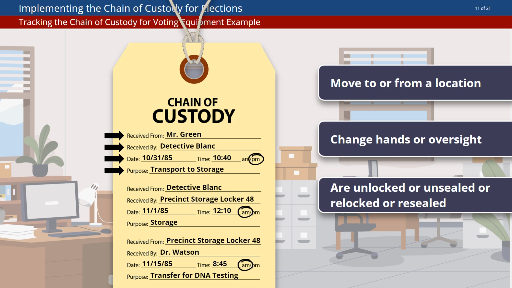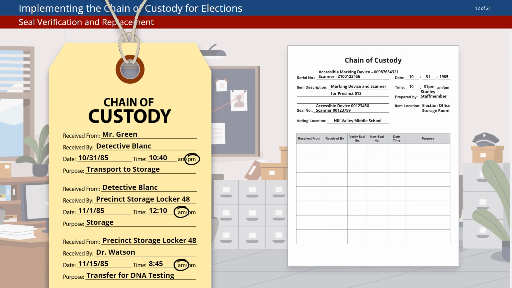Take a moment to consider anything that would need to change for election equipment. You may have considered that through the chain, seals and locks need to be verified and, at some point, will likely be broken and replaced. So, we want to make sure we can capture when this happens. To make sure seal verification and replacement can be easily recorded, we can add both to our tracking form.